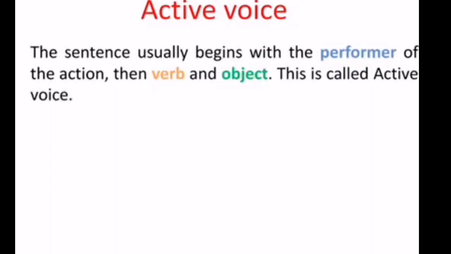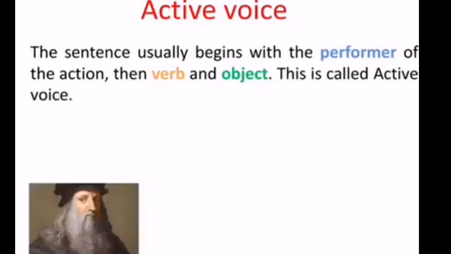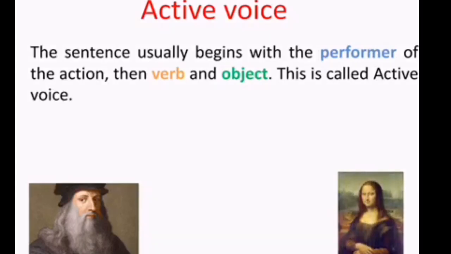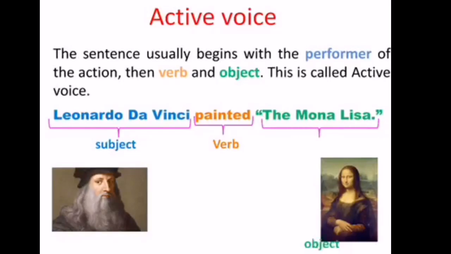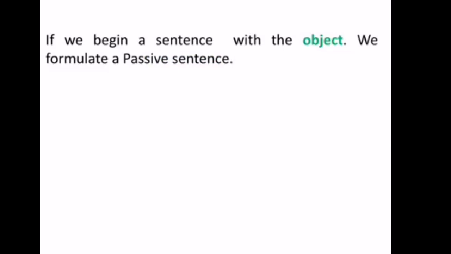The active voice is something that we use every day. The sentence usually begins with the performer of the action, then the verb and an object. This is called active. It's like a normal sentence. For example, Leonardo da Vinci painted the Mona Lisa. That's our common idea. Leonardo da Vinci is the subject or performer. Painted is the verb in the past, and the Mona Lisa is the object. Okay, so this is the active voice.